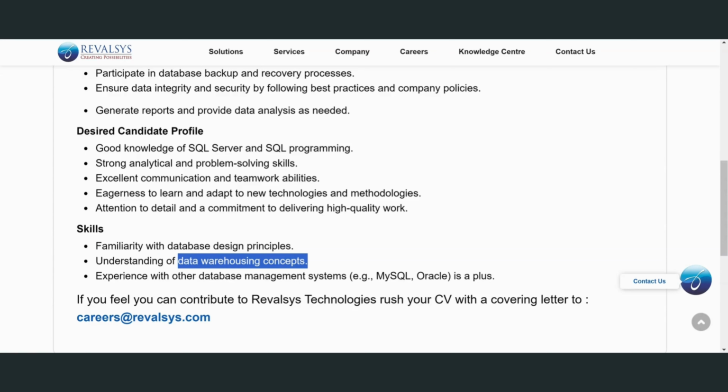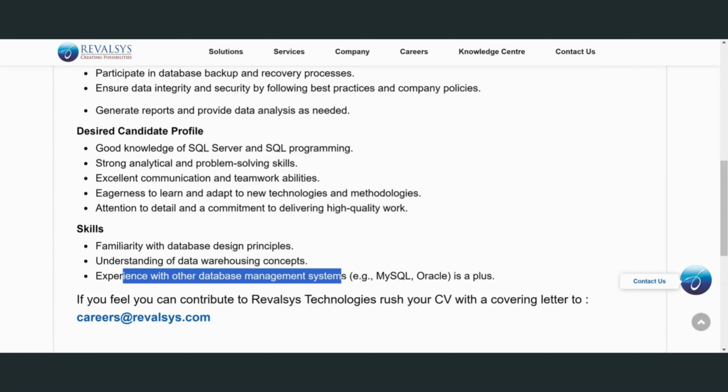Okay, and the next, coming to the experience with other database management systems like MySQL, Oracle, Plus. So I already said, any platform. Okay, MySQL, Oracle, these are the platforms, but queries are the same. Okay, some of the small concepts are different for SQL and MySQL and Oracle, how to implement the system.